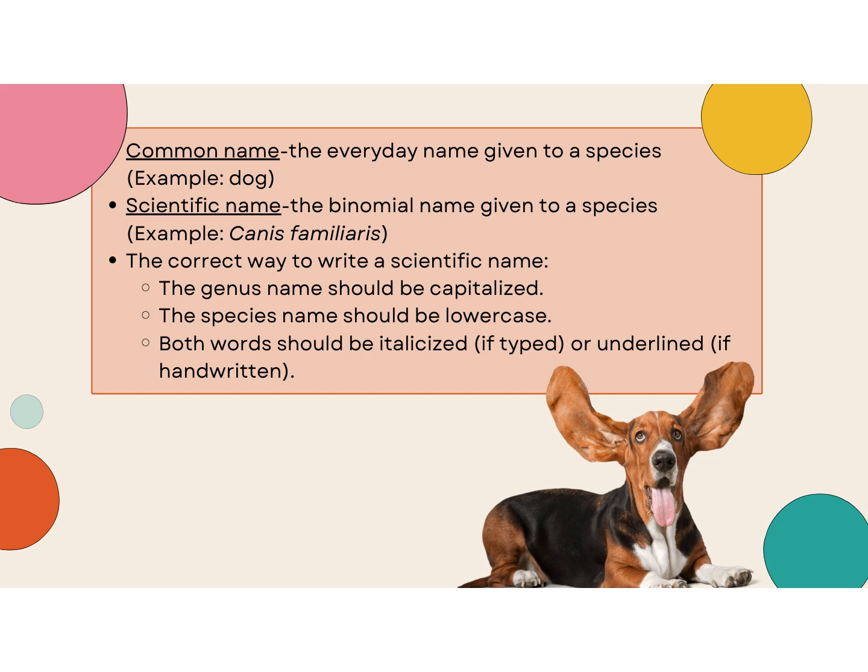Also notice how that word is written. Right here, Canis familiaris, the first word Canis is capitalized, but the second word familiaris is lowercase. This is the correct way to write a scientific name. Genus name will always be capitalized, species name will always be lowercase. Also, if we are typing these words, then typically we do that in italics, and if you're handwriting it, then you would want to underline it. So you want to make sure that you understand the correct way to write a scientific name: genus name capitalized, species name lowercase, and it should be either italicized or underlined.